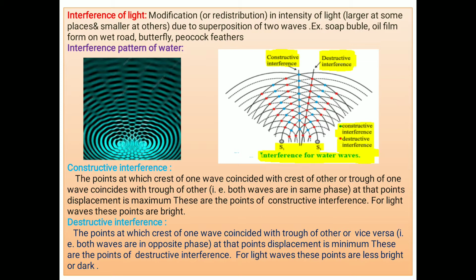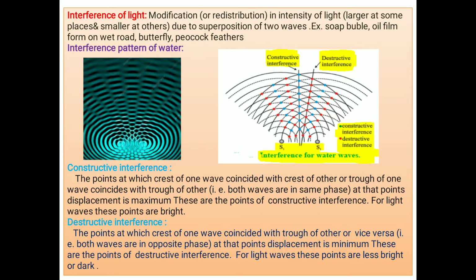If the crest of one wave coincides with the crest of the other, or the trough of one wave coincides with the trough of the other, then we say that both waves are in the same state of vibration, or same phase, and the resultant amplitude or displacement is a maximum.